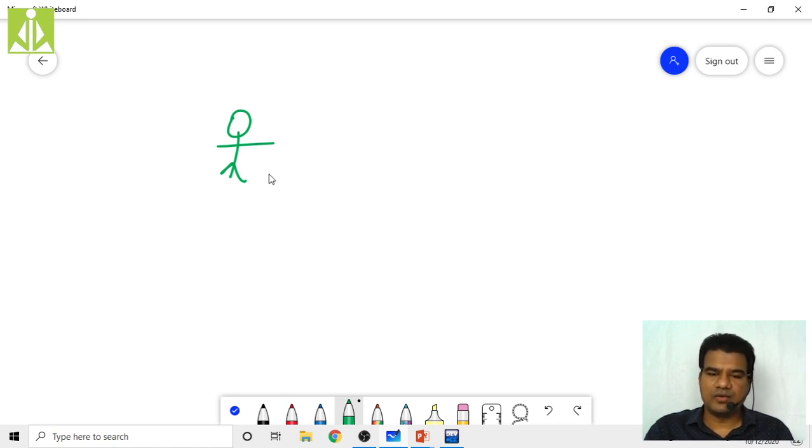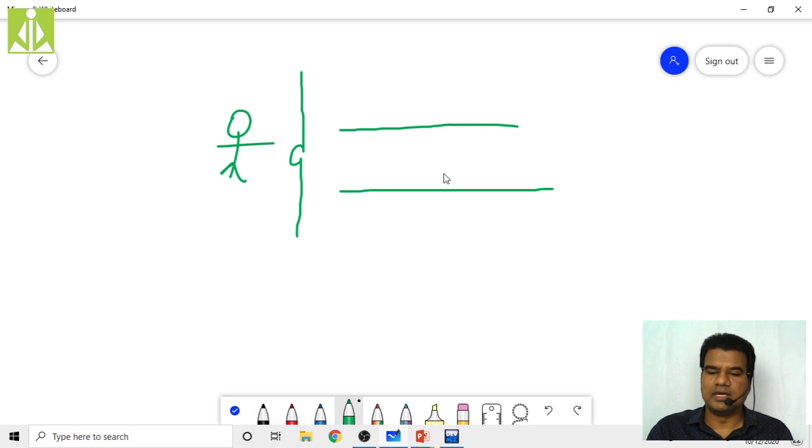Generally we have a reservation window in between the passengers and the reservation people. So how will the people stand here? The people will form a queue. Like this, all the people will stand in a queue.